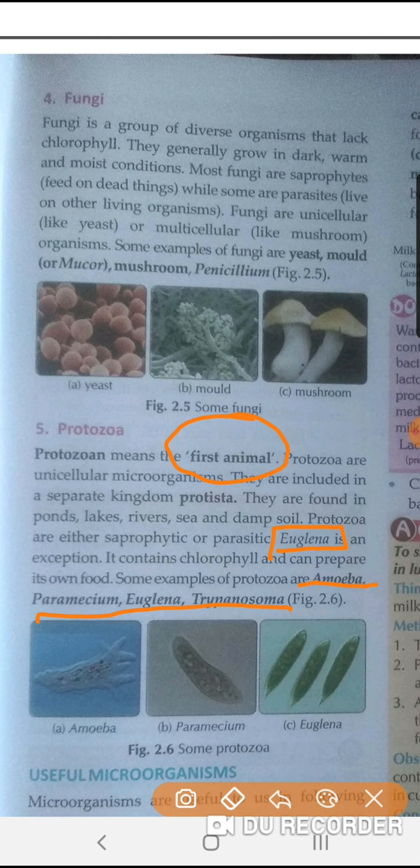What is the color of euglena? The euglena is of green color. It has chlorophyll and it can prepare its own food.